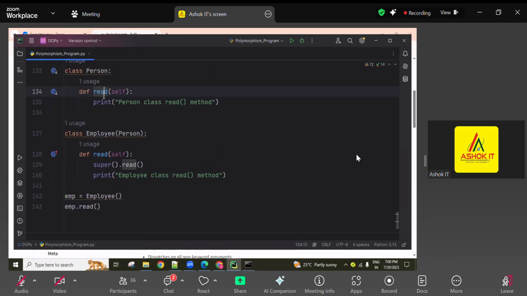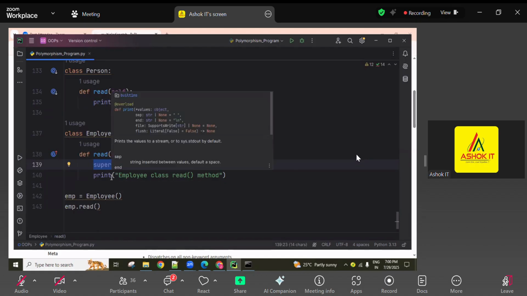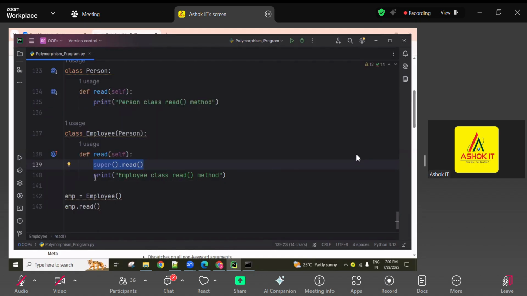Sometimes in the parent method hundreds of lines are available. Those hundreds of lines, without recreating, we are just reusing like this, and plus those 100 lines, if some additional 10 lines of code are required as per the requirement, then those 10 lines of code we newly implement. This is the advantage of using method overriding in the child classes. So here this is the employee, guys.